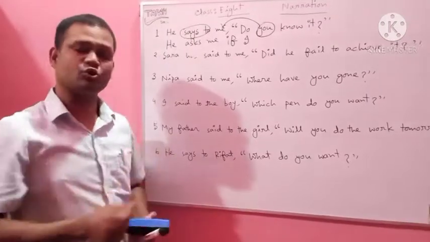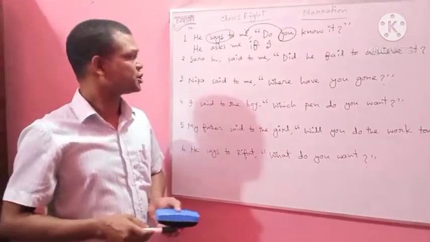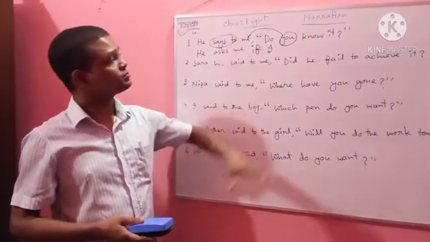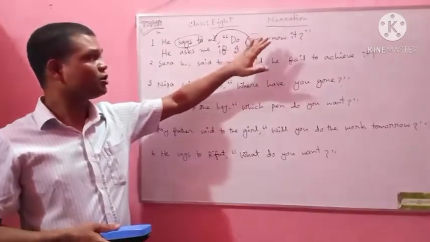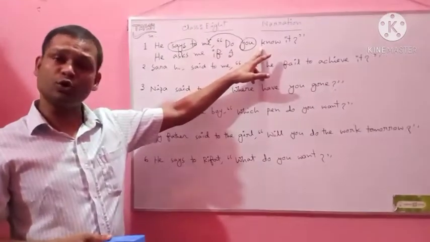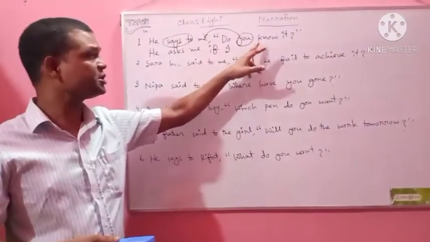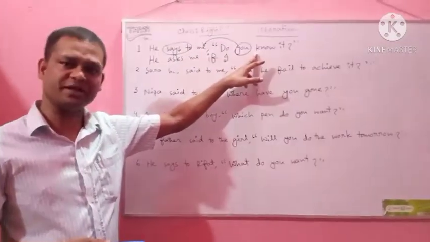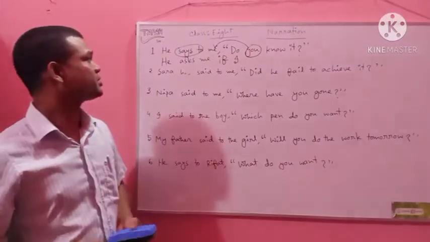He says to me, here the reporting verb is of present tense. So, the tense of the reported speech will not be changed. Do you know it? This sentence is of present indefinite tense. So, it will also remain present indefinite tense in the indirect narration.